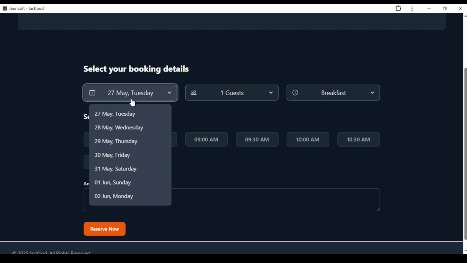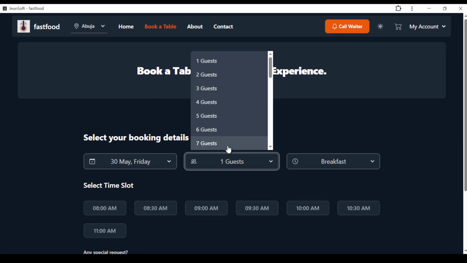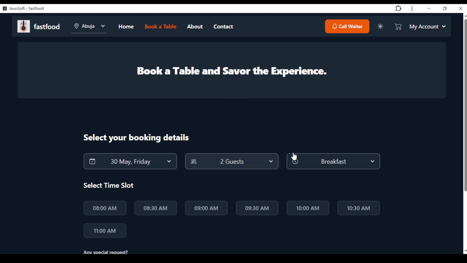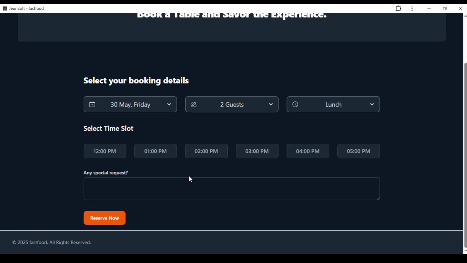Then you can select the date. Let's say Friday is when you want to go there, and how many guests. You can have as many guests as you want, maybe 2 guests, that is you and 1 person. Then are you going there for breakfast, lunch, or dinner? You can say lunch. What time?